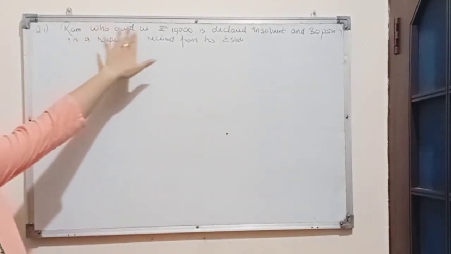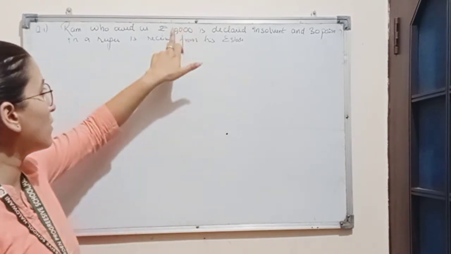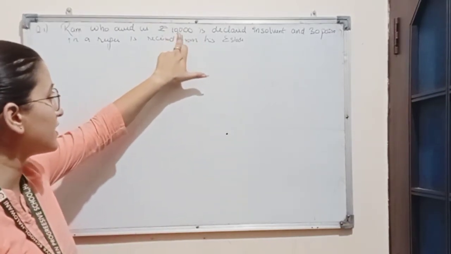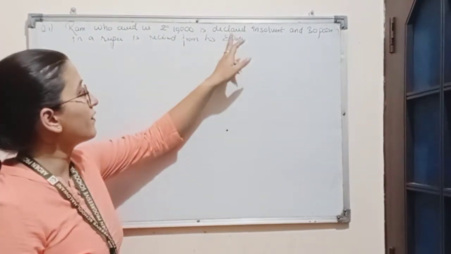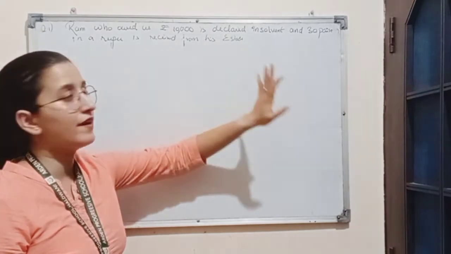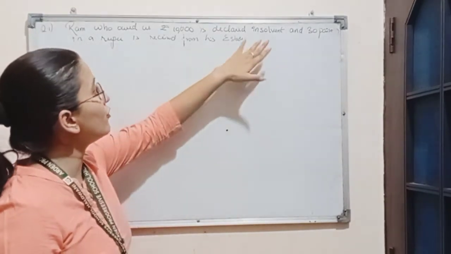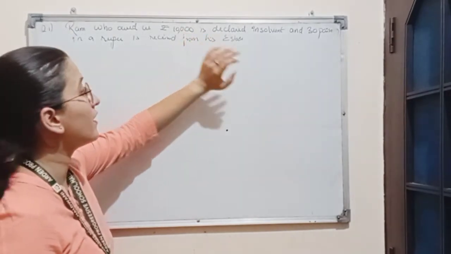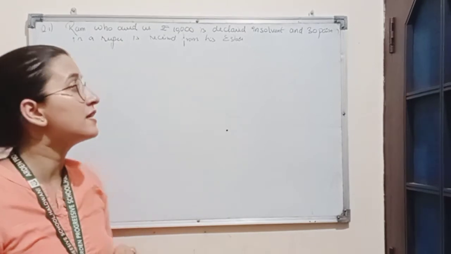Ram, who owed us rupees 10,000, that means we have given credit to Ram of rupees 10,000. Now Ram is liable to pay this amount to us. So here Ram is declared insolvent. Insolvent means he is not in a position to pay the full amount of credit. And 30 paise in a rupee is received from his estate.